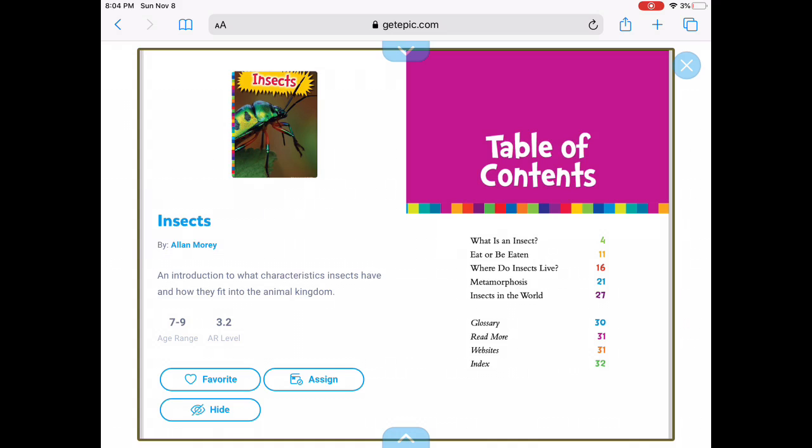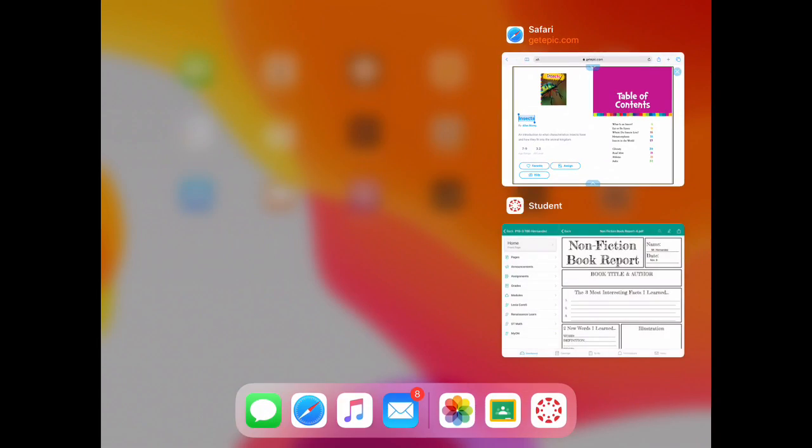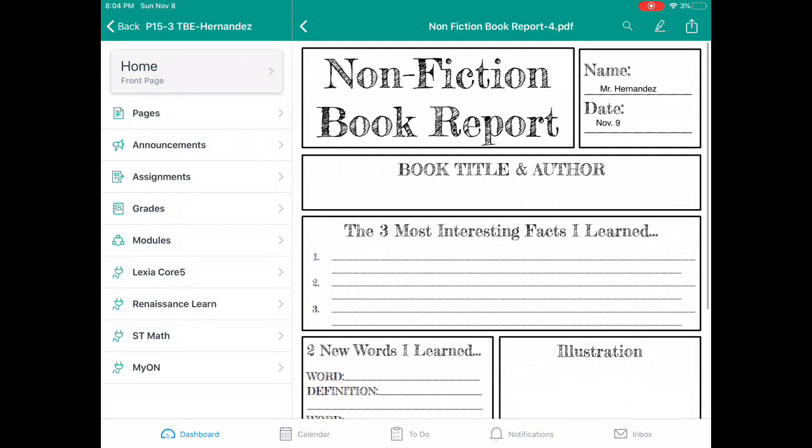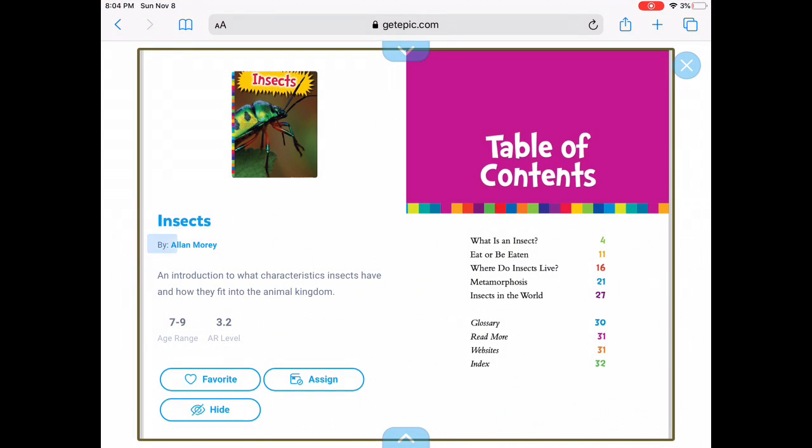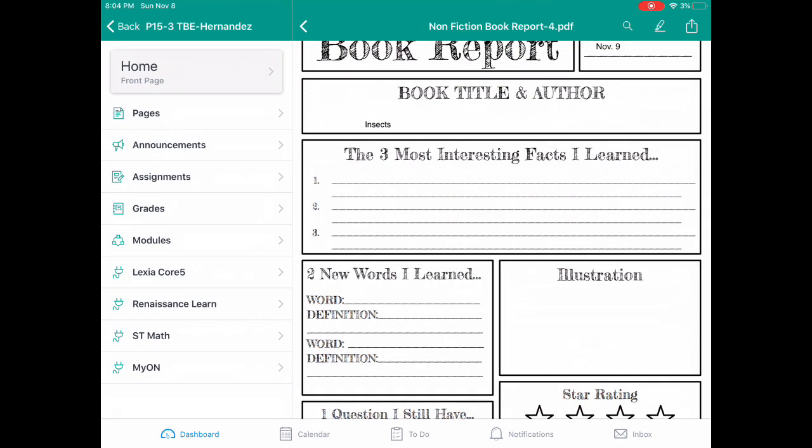Okay, insects. I do the same thing. Copy. Insects by Alan Morey. And I touch with my finger, and then that little window pops up, that little box, and I put paste.